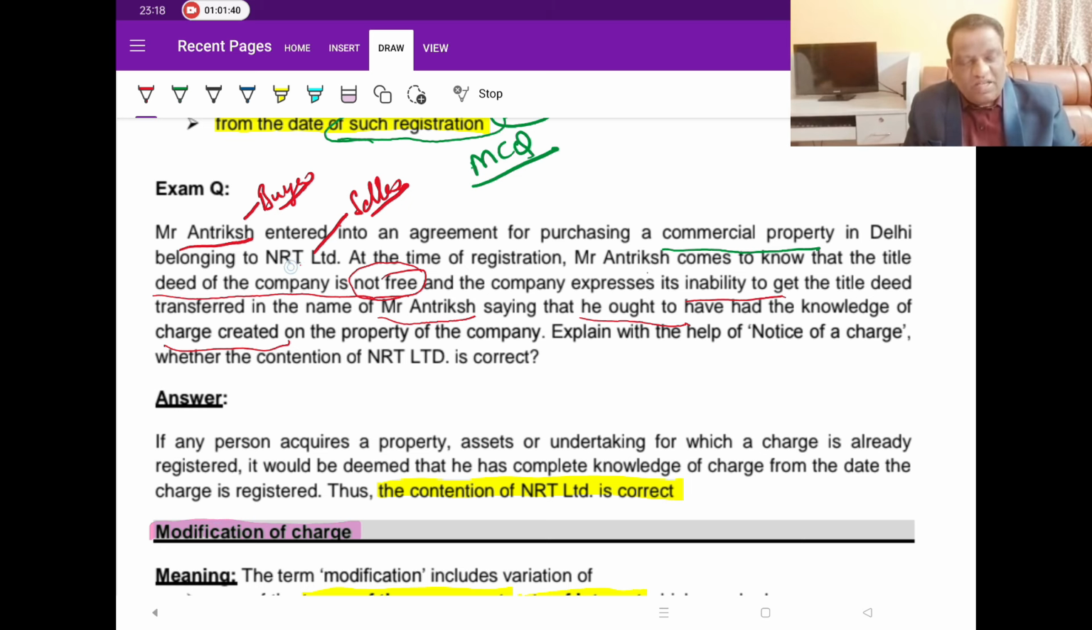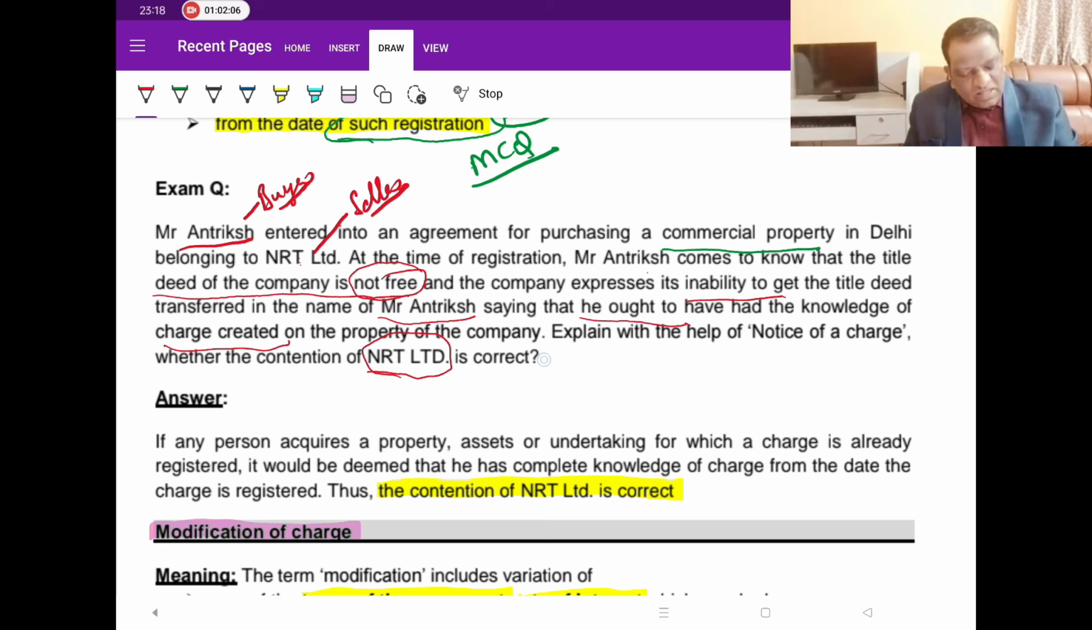Now, after taking the money, the sale consideration, they themselves are giving lectures to this Antriksh, saying you should have known that you shouldn't buy from me. Now, why did you buy? So that is where he is asking, can a company talk like that? Because they have taken the money, they are the people who have sold it. Now, they themselves come back and argue that you shouldn't have bought from me.